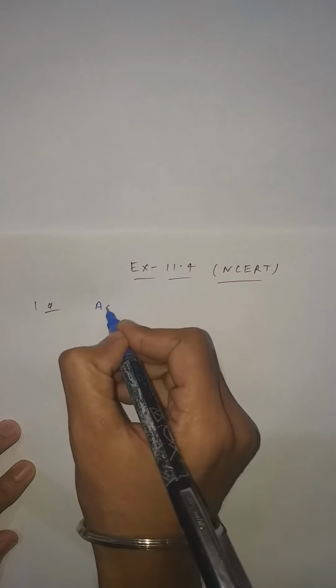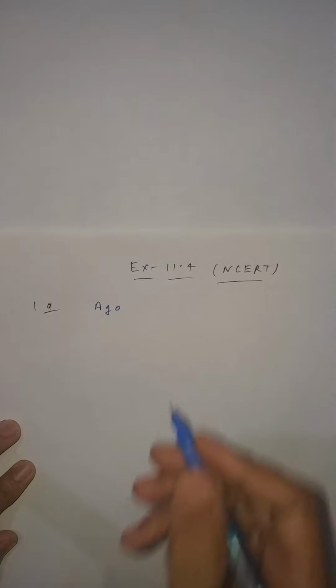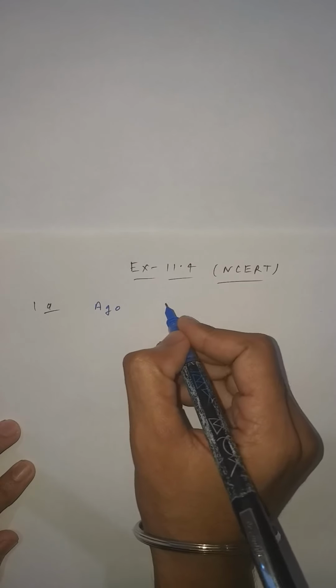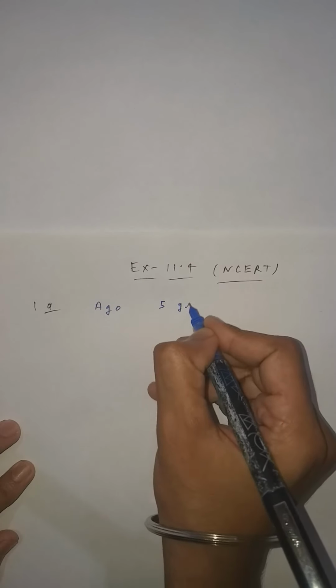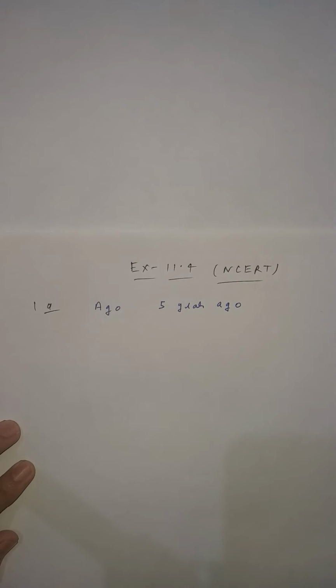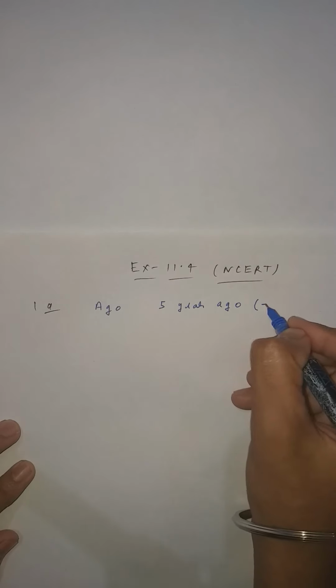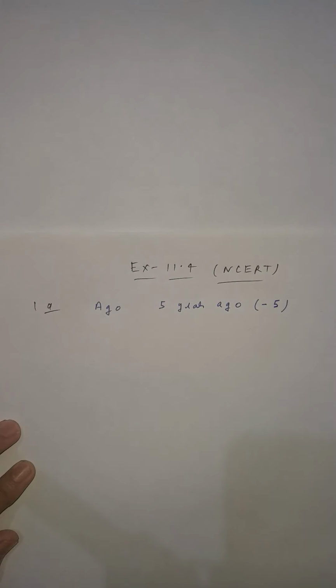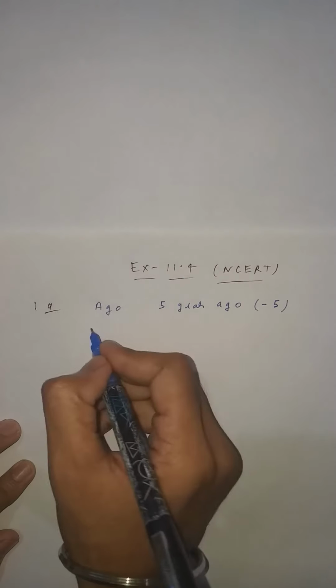If "ago" is given, students, for example, 5 years ago. Clear student? So what does 5 years ago mean? 5 years ago means -5, that is, earlier, before.